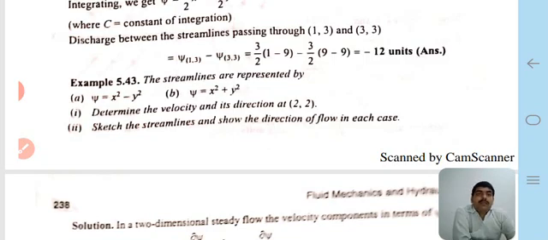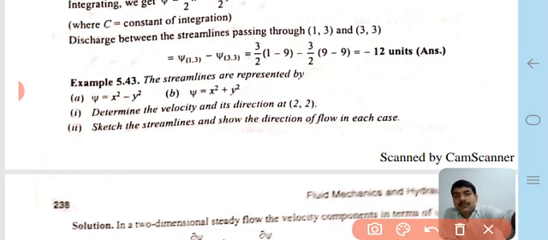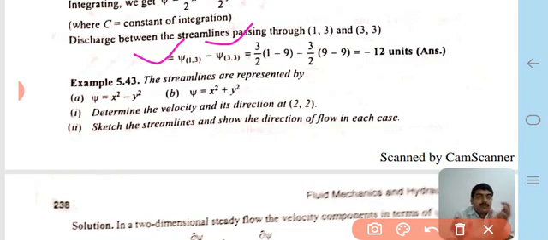Therefore the discharge between the two streamlines is ψ(1, 3) minus ψ(3, 3). Subtracting both values, we obtain -12 units as the difference in discharge passing between the two streamlines.